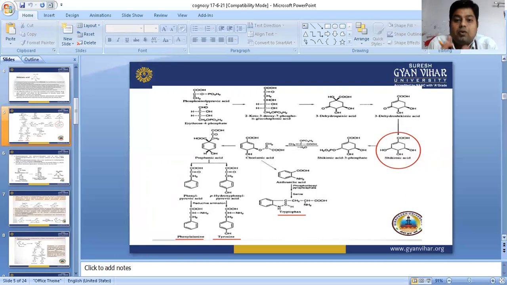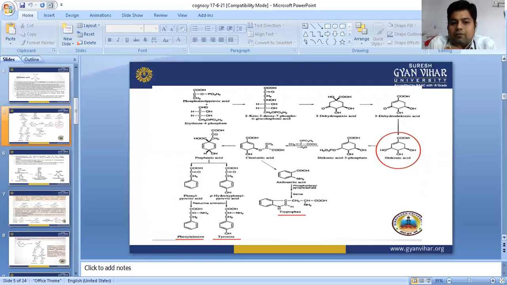Then this molecule forms chorismic acid, and chorismic acid is then converted into prephenic acid, and prephenic acid is again converted into phenylpyruvic acid and para-hydroxyphenylpyruvic acid.